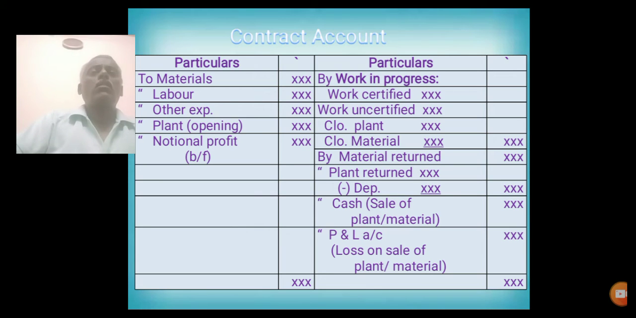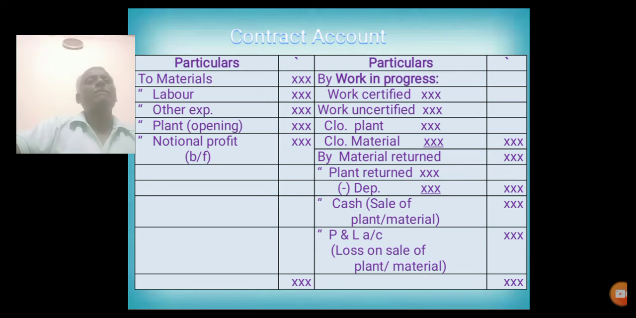This is the contract account format, the ledger format. This format is to be applied at the time of solving the problems. So on the contract account debit side, material, labor, other expenses, opening value of plant, etc. are entered. Simply all the expenses. On the credit side, there is a heading work in progress.